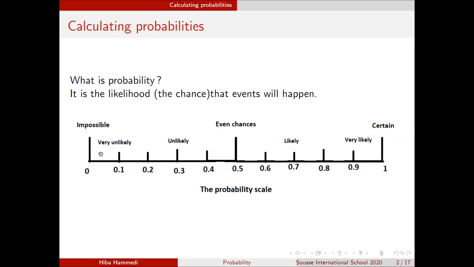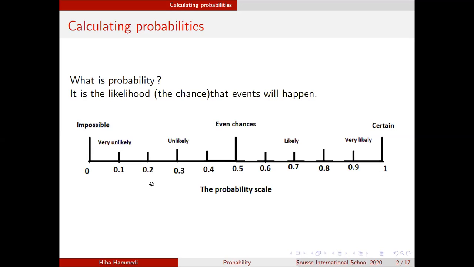For example, if I say that the probability that a snail will be faster than, I don't know, a lion is 0. Okay, because we know the speed of each animal, right? So this is just to give you an idea about what these numbers represent.